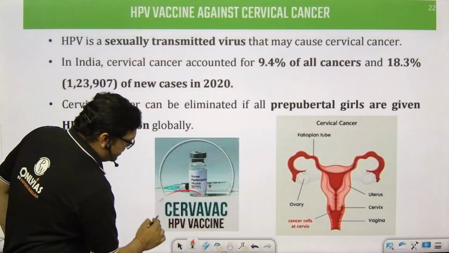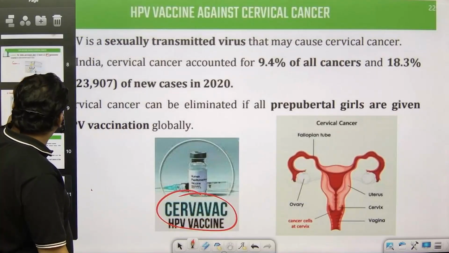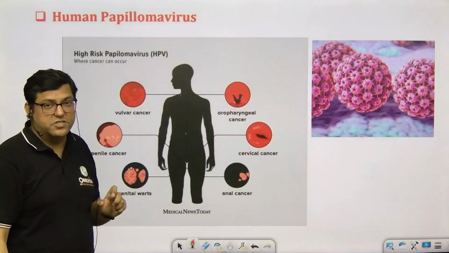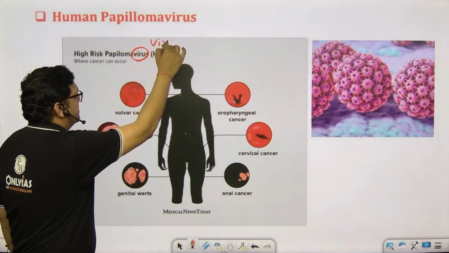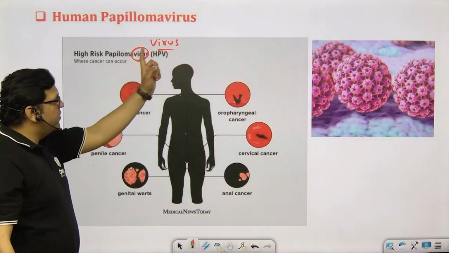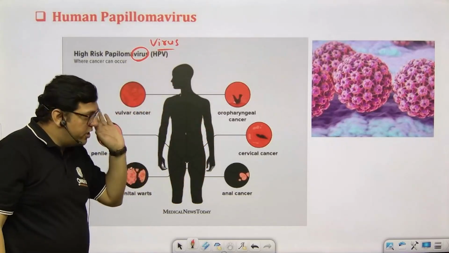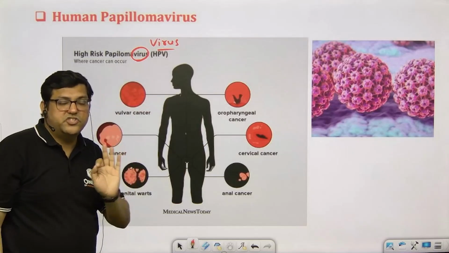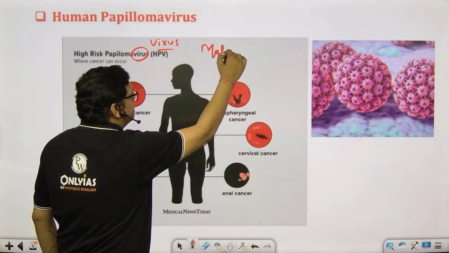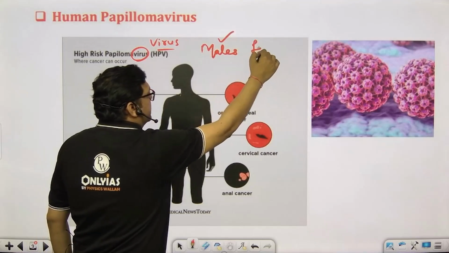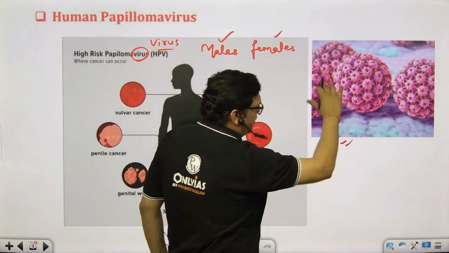This is the vaccine, Cervavac, the HPV vaccine. Now, what is human papillomavirus? First of all, it's a virus. You must know this. This particular virus infects different body parts, and these body parts are basically the genital body parts. It affects both males and females. Remember this. This is a specific photograph of the stained virus.